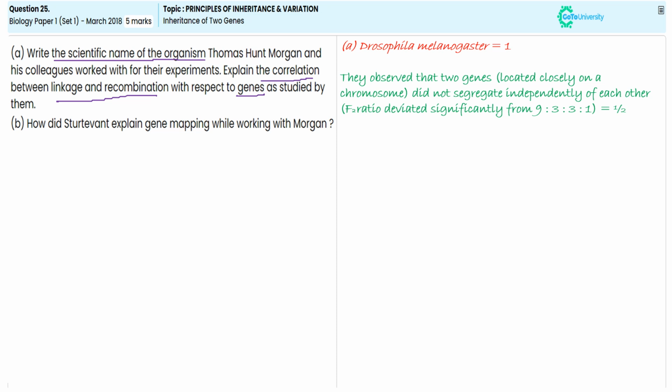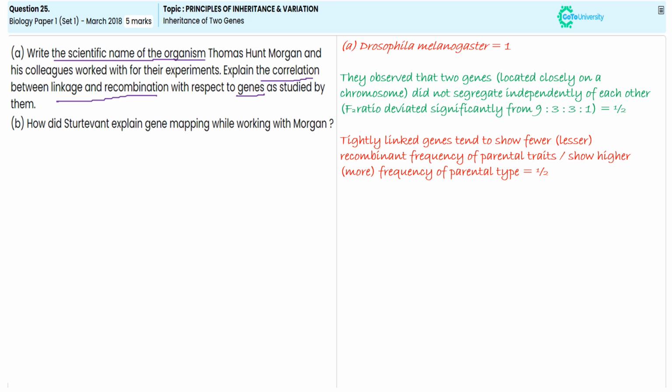And we need to mention that tightly linked alleles tend to bring the same parental character in most instances, whereas in a few instances there is a probability of getting recombinant inheritance as well, but that probability is very less. For this mention, you will get half a mark. For mentioning that loosely linked alleles bring recombination or new combinations instead of the parental combination, for this mention you will get half a mark.